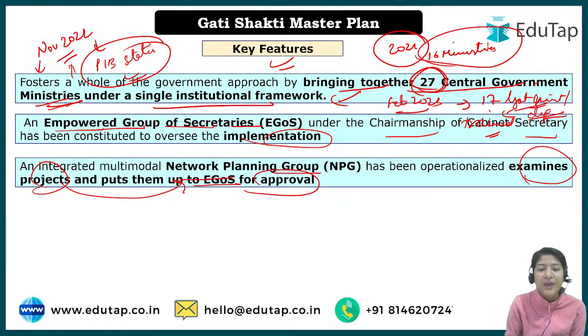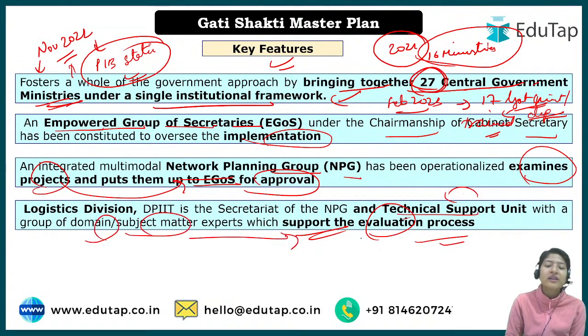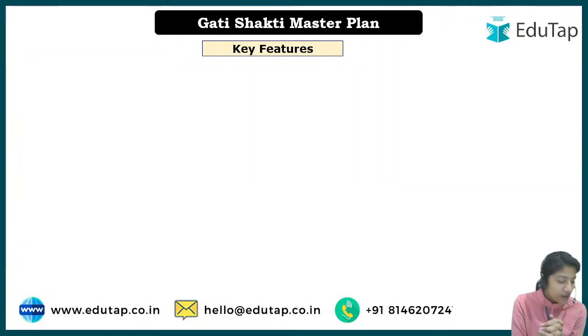So basically the Network Planning Group will first examine the project, whether it is worth it and how to standardize it. Okay, then once they examine the project, they will forward it to the Empowered Group of Secretaries for their approval. And of course we need some unit for supporting the evaluation process. So basically a Technical Support Unit with domain and special experts will help with the evaluation process. Okay, so for implementation we have the Empowered Group of Secretaries, for examining the projects we have the Network Planning Group, and for the evaluation process we will have the Technical Support Group. Okay, I hope everything is clear.